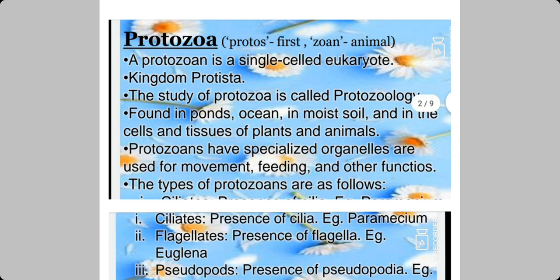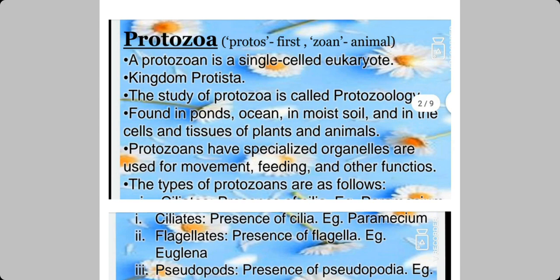The study of protozoa is called protozoology. So where is it found? It is found in ponds, ocean, in moist soil, and in the cells and tissues of plants and animals. The size varies from 2 to 200 microns.